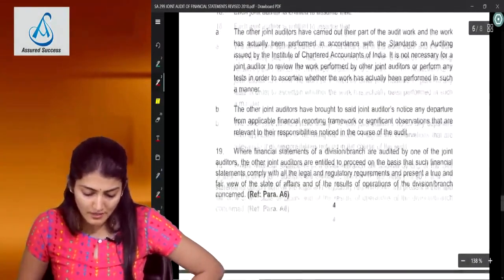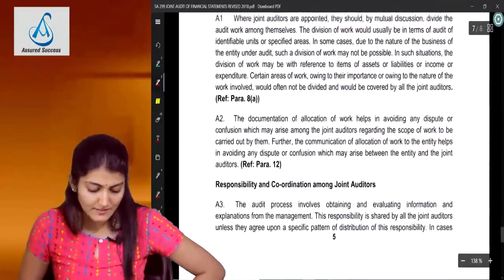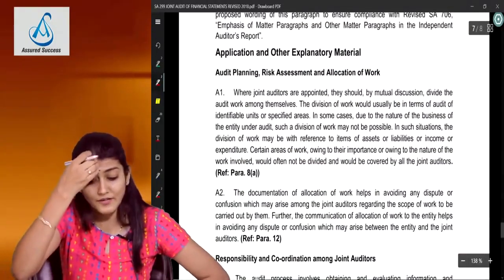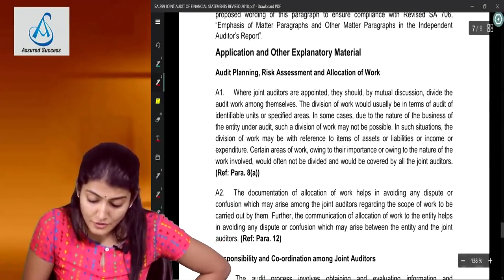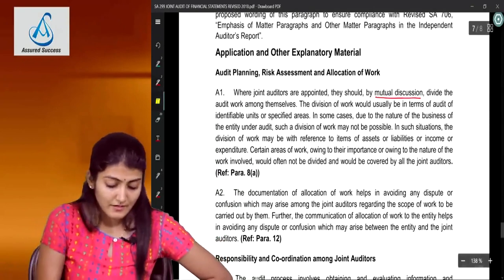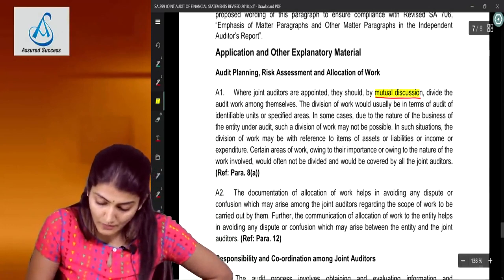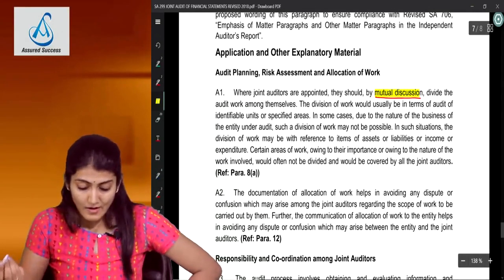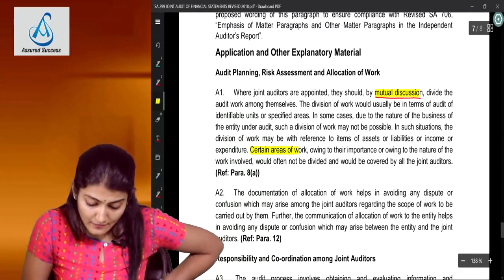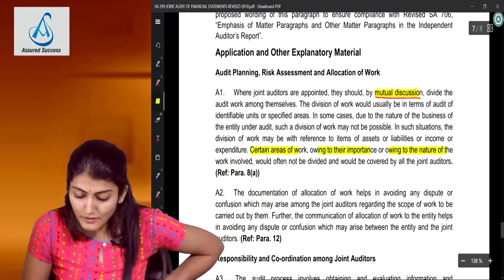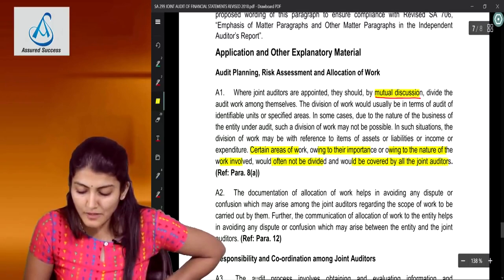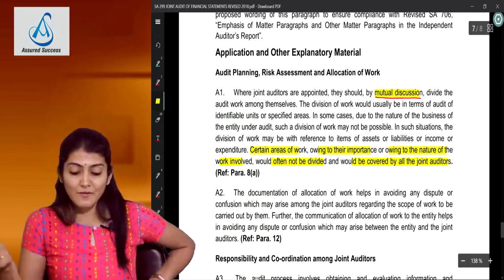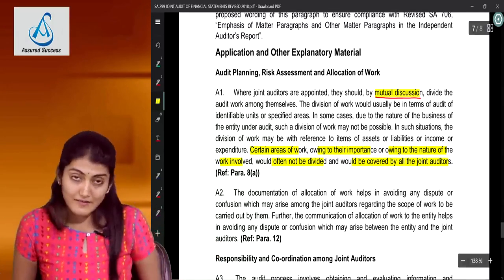So we'll just go to A1 and A2 in the application and other explanatory material. Where joint auditors are appointed, they should by mutual discussion divide the audit work among themselves. Certain areas of work, owing to their importance or owing to the nature of the work involved, would often not be divided and would be covered by all the joint auditors. So that we call the common audit areas.